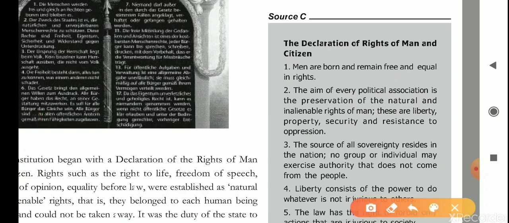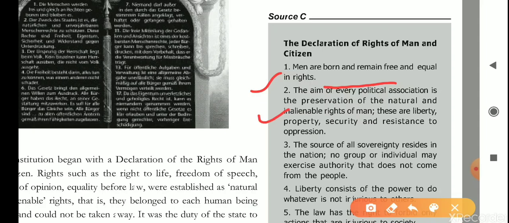The Declaration of Rights of Man and Citizen. First is the men are born and remain free and equal in rights. So they are born free and they will remain free. Okay, no one can put the restriction on their freedom. Second thing, aim of every political association is preservation of natural and inalienable rights of man, as these are liberty, property, security and resistance to oppression. So this was the another right. What was that? That the political association's aim is preservation of natural and inalienable rights.